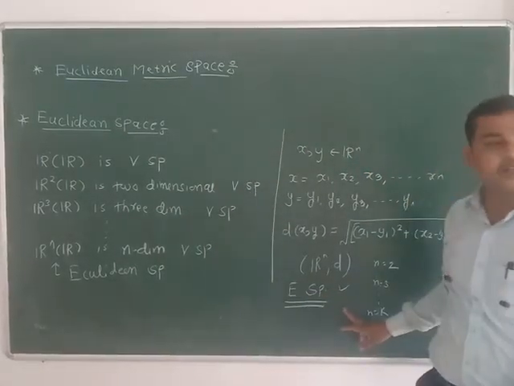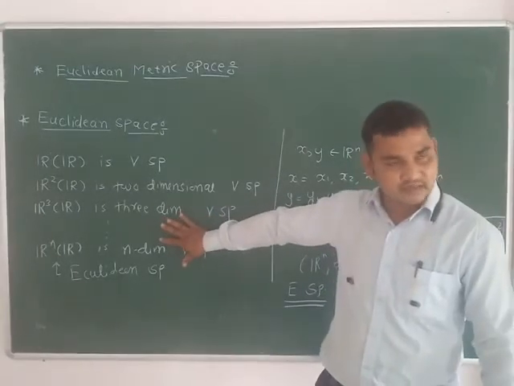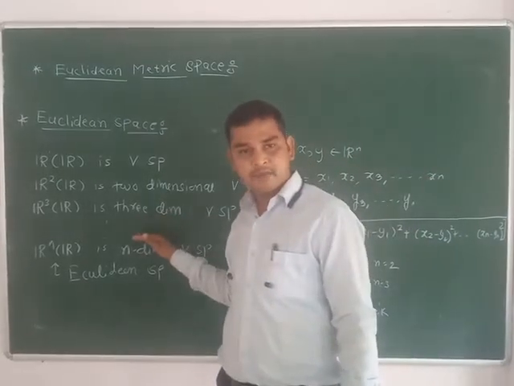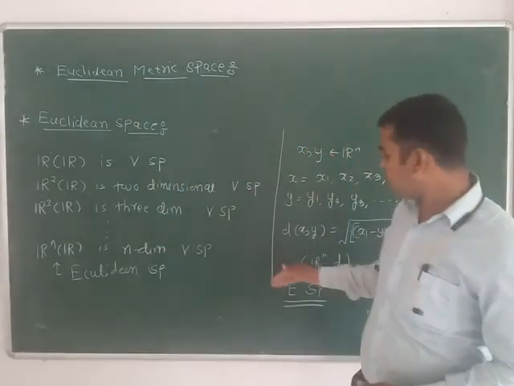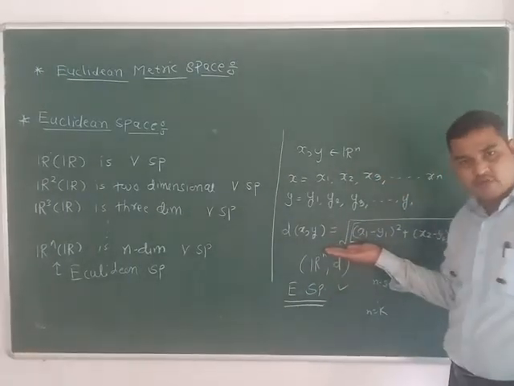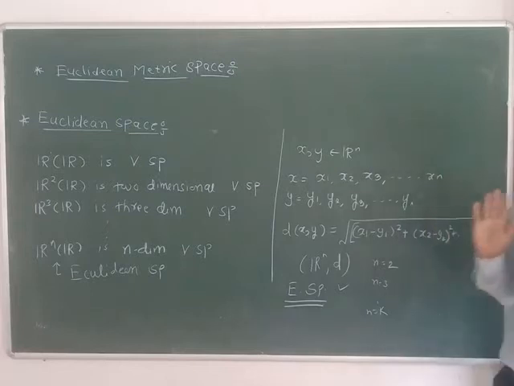This is simply a Euclidean space, and here there is no need to define the metric. But whenever I define a metric on Rn with the help of this function d(x, y), it is called a Euclidean metric space.